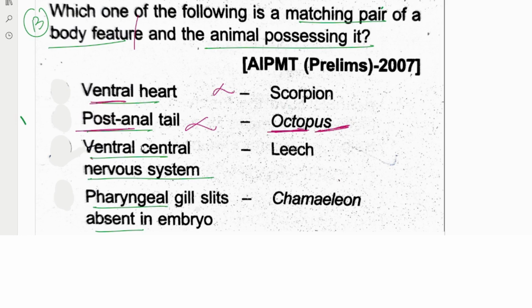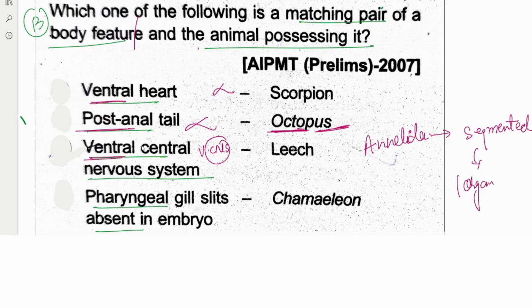Ventral central nervous system means the central nervous system is ventral. In the phylum Annelida we have seen a segmented body, right? On the basis of the segments we have seen the organs depend upon the segment, that which organ is present in which segment.